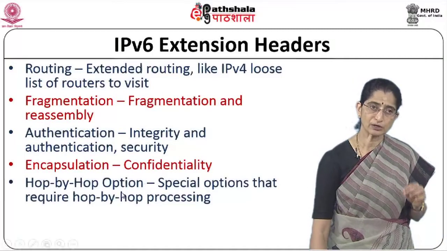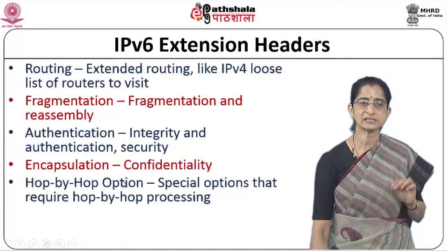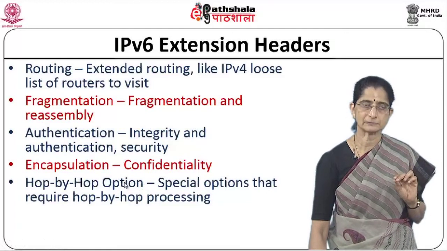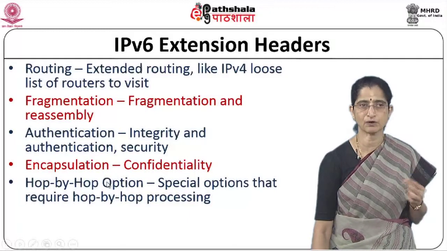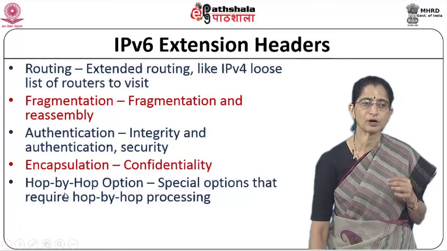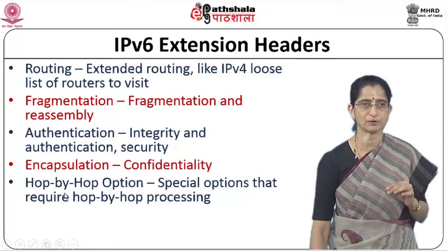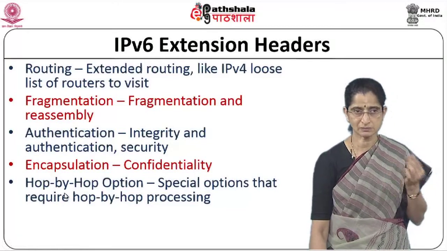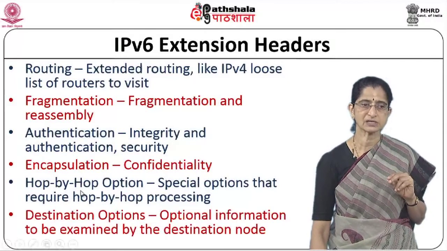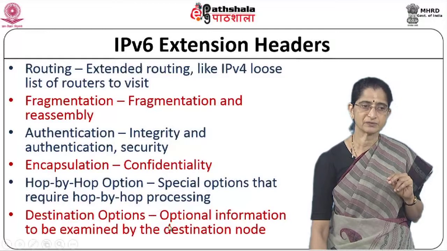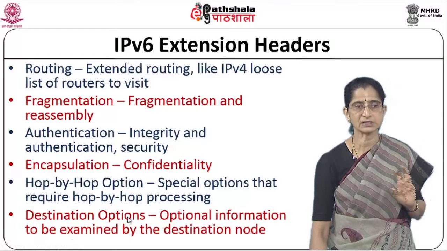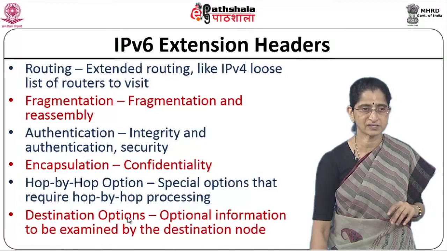Okay. And then there is something called a hop by hop option. These are special options that require hop by hop processing. Now you will find that most of the extension headers, except one or two, will not be processed at every router. This hop by hop option is one of that kind, the one that needs to be processed at every hop, so that some special information may be specified in that. Similarly, you have something called destination options. Again, this is optional information, to be examined by the destination node. Okay, so these are the types of extension headers that we have.